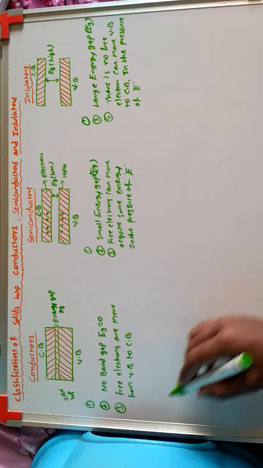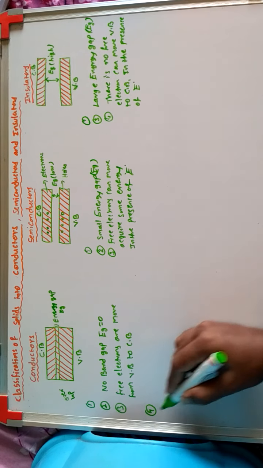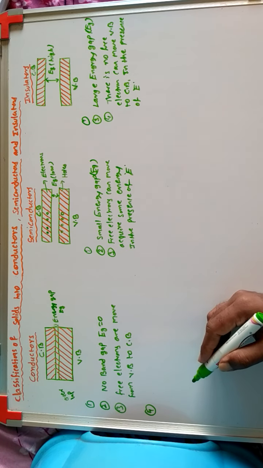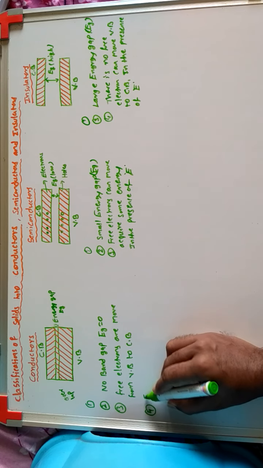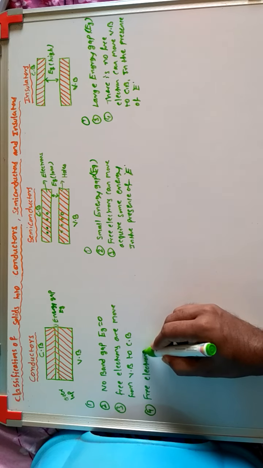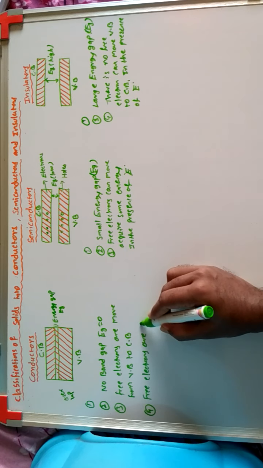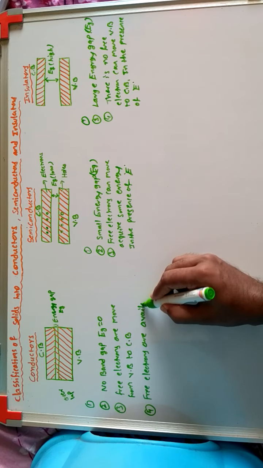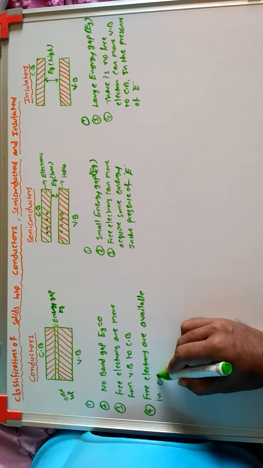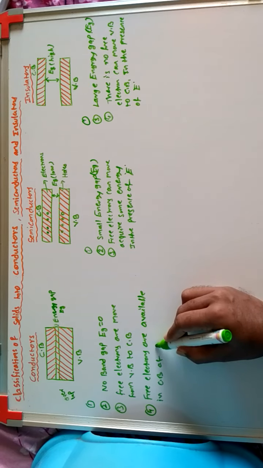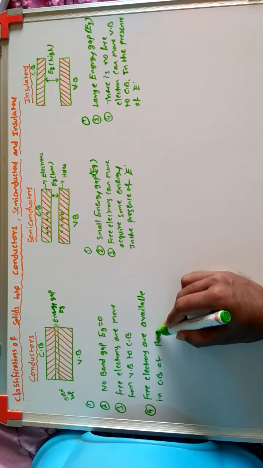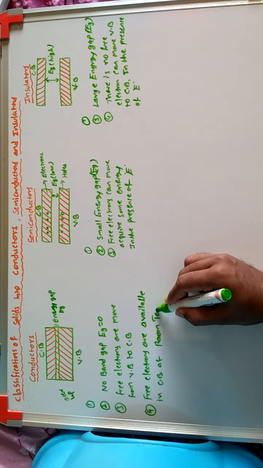Next, fourth point. In conductors, free electrons are available in the conduction band at room temperature.